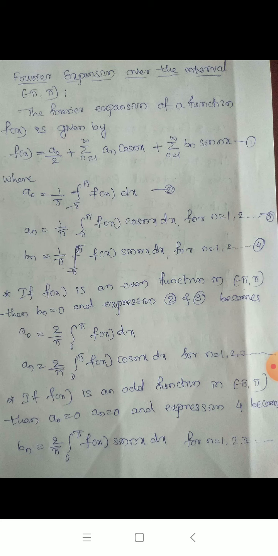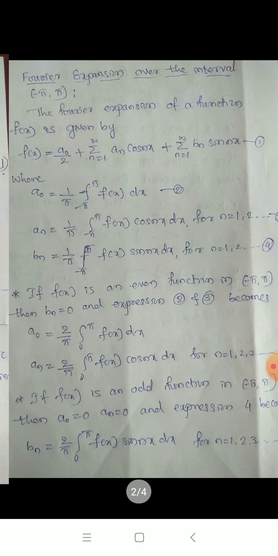And b n is given by the formula 1 upon pi integration of f of x sin nx dx from minus pi to pi for n is equal to 1, 2, 3, and so on. Here one more concept you have to study.